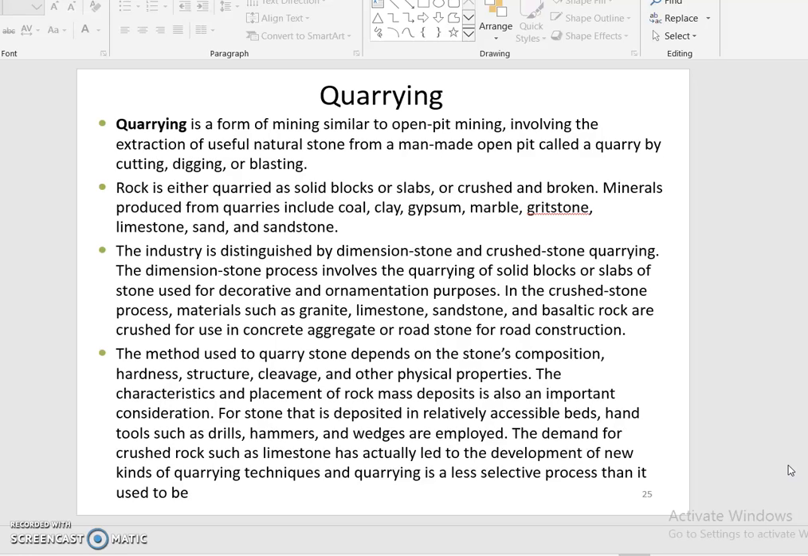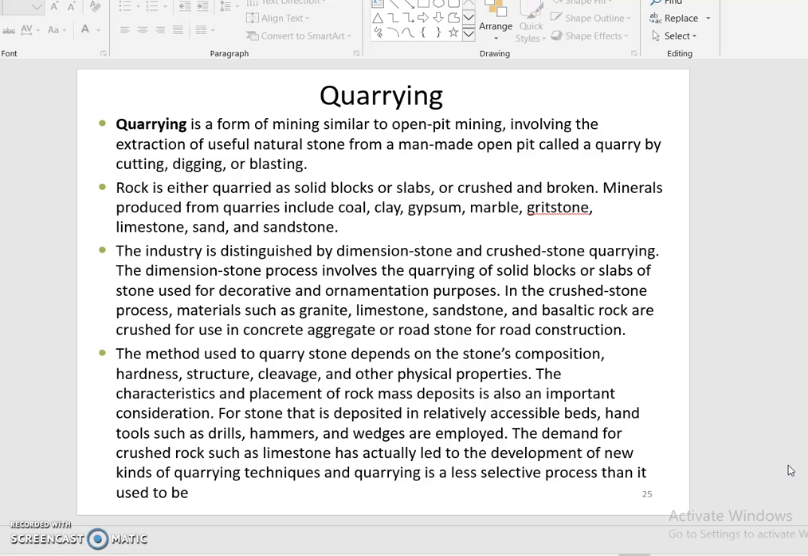The industry is divided into dimension stone and crushed stone quarrying. The dimension stone process involves the quarrying of solid blocks or slabs of stone used for decorative and ornamental purposes. In the crushed stone process, materials such as granite, limestone, sandstone and basalt rocks are crushed for use in concrete aggregate or road stone for road construction. Even for road transportation we can use the stones.